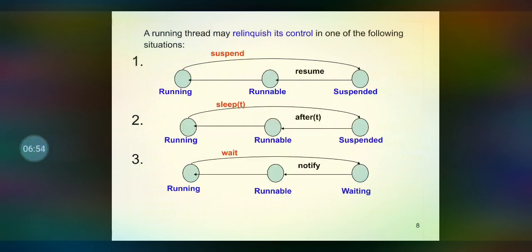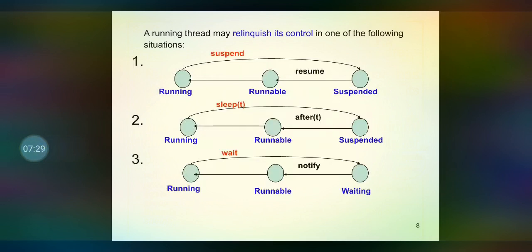A running thread may relinquish its own control in any one of the following situations. Whenever a running thread calls the suspend method, then that thread is suspended, and the suspended thread can be brought to the runnable state through the resume method, and in turn from the runnable state it is brought to the running state.